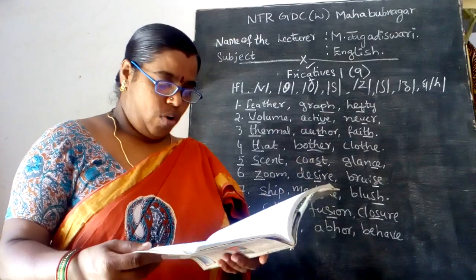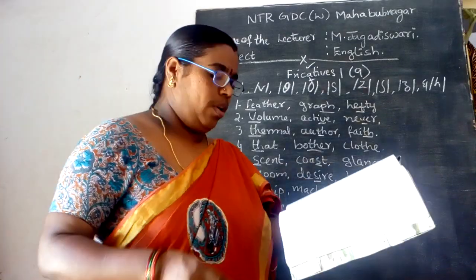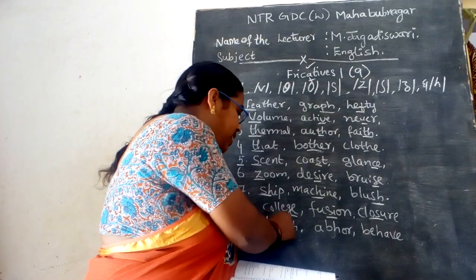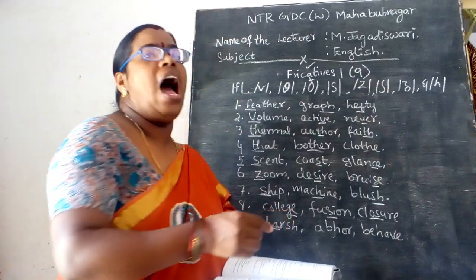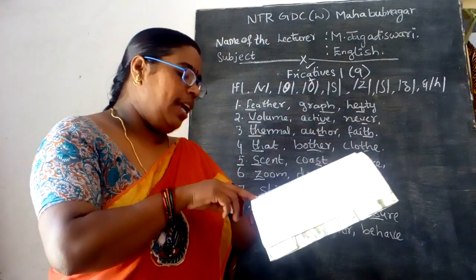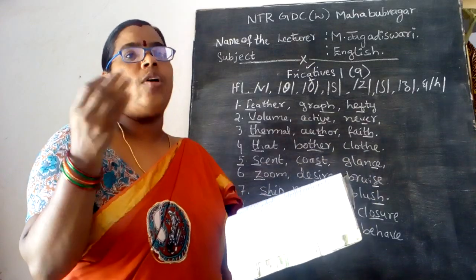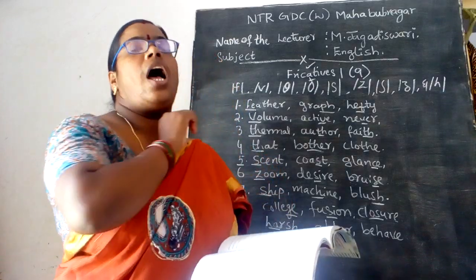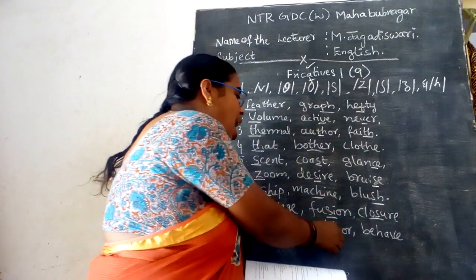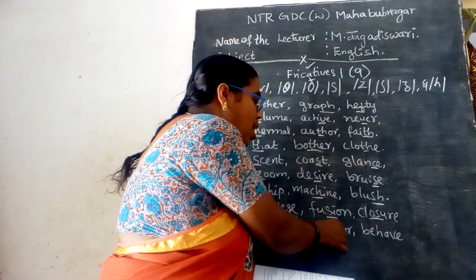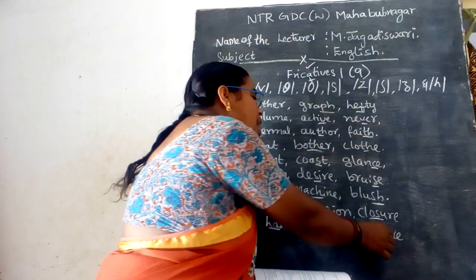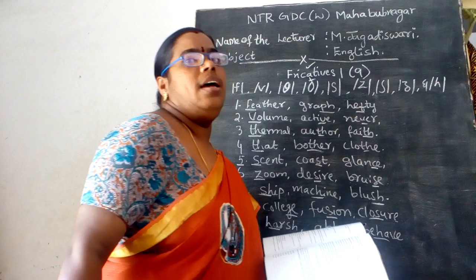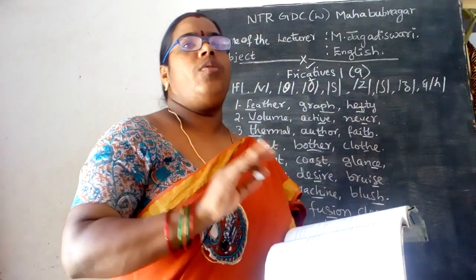And the last sound you are going to see is the H sound, that is harsh, H-A-R-S-H. Ha, you say, the H sound is coming. Like that you speak the word harsh, the H sound is coming. Also whore, and behave. HAVE is an example of this H sound.